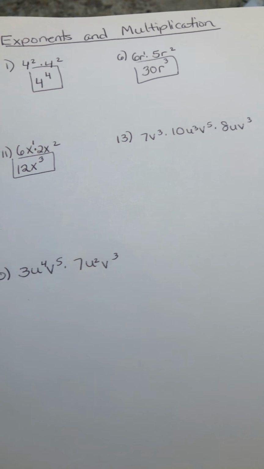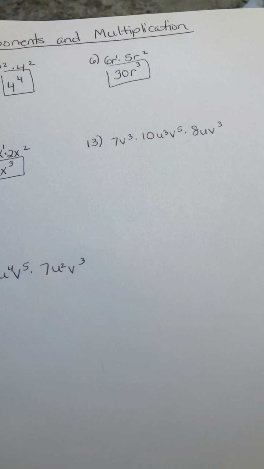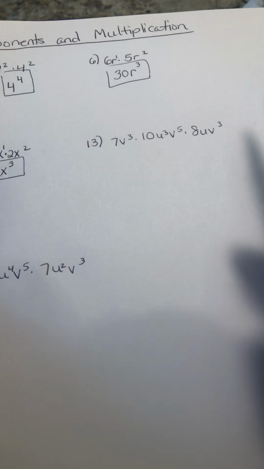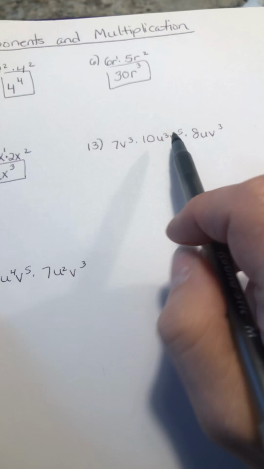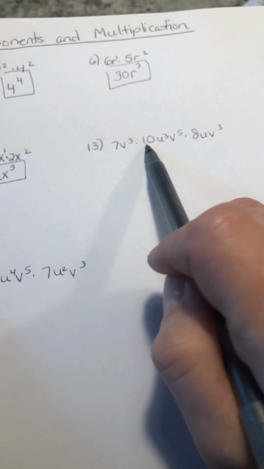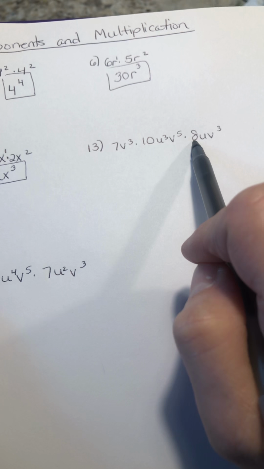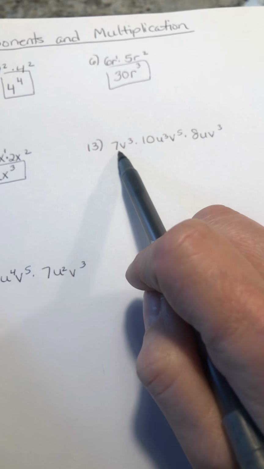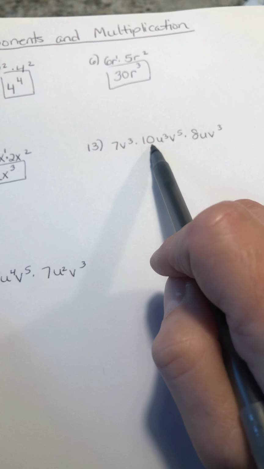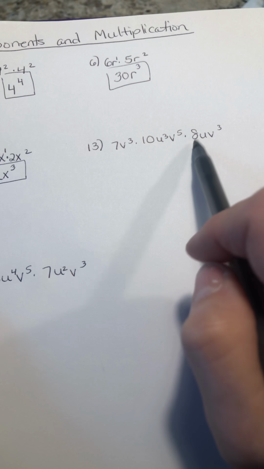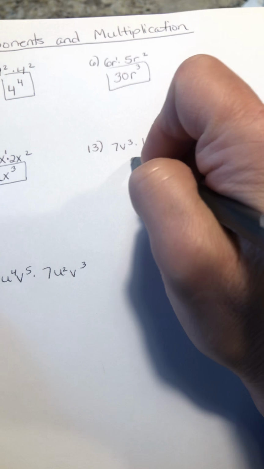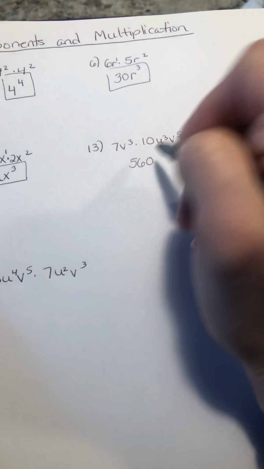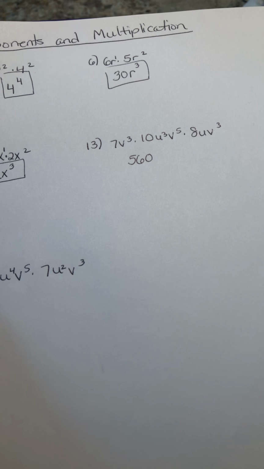So let's go to number 13. This one we're multiplying 3 terms together. So again, we're going to treat the coefficients exactly the same way as we normally would. 7 times 10 is 70, and 70 times 8 is going to give us 560. So there's our coefficient.